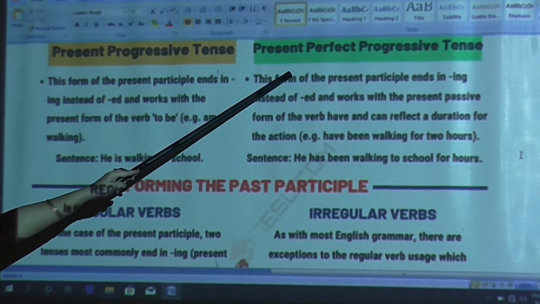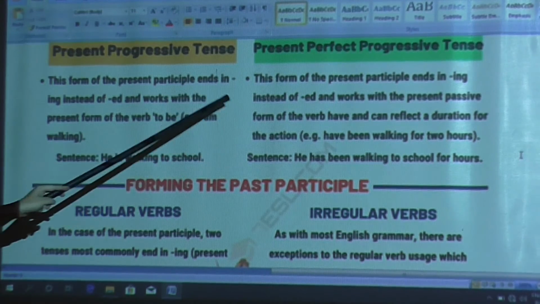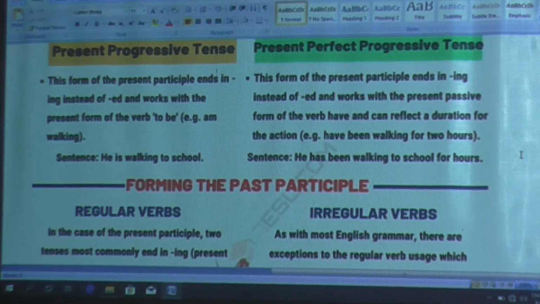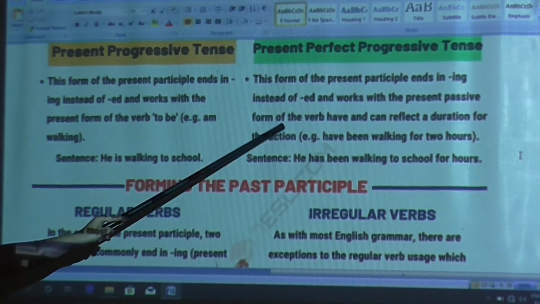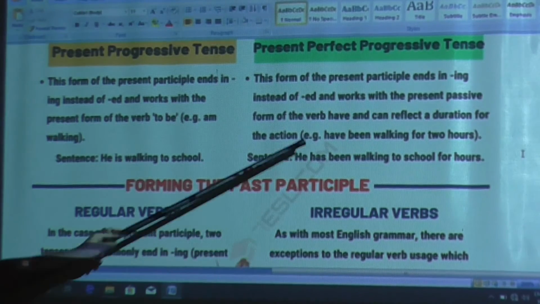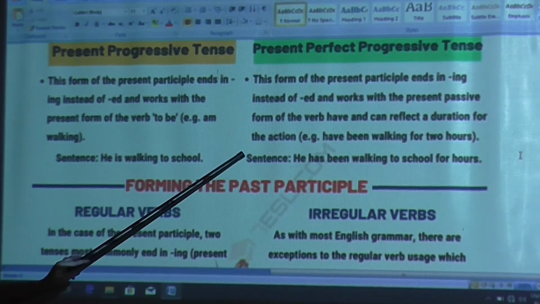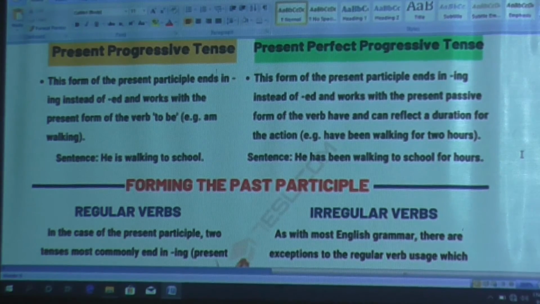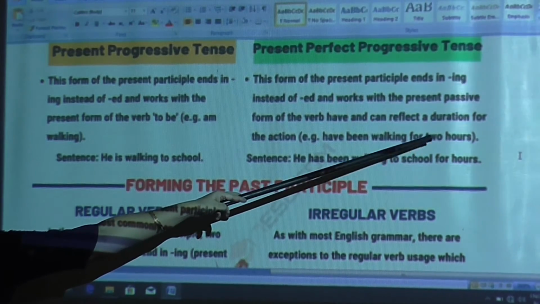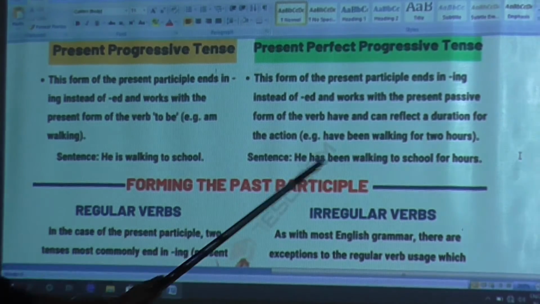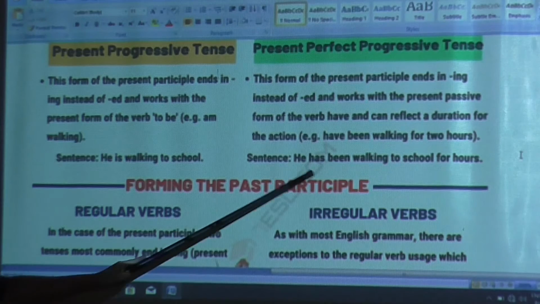Next comes the present perfect progressive tense, or present perfect continuous tense. This form of the present participle ends in ing and works with the present perfect form of the verb have, and can reflect a duration for the action. Have been walking for 2 hours. So definitely there will be a duration. Duration means time. See, here 2 hours is written. So whenever you find that any kind of time is given, you have to write has been walking.